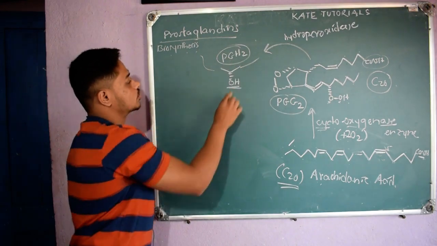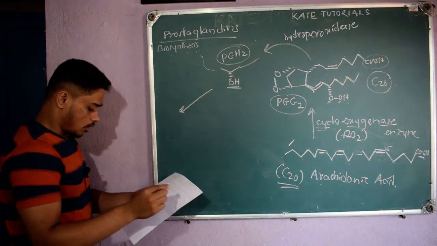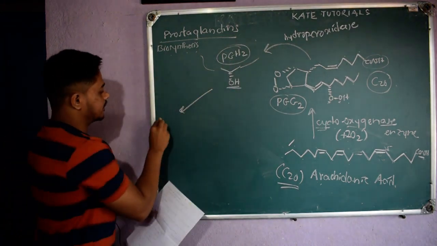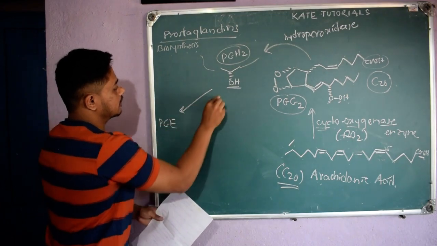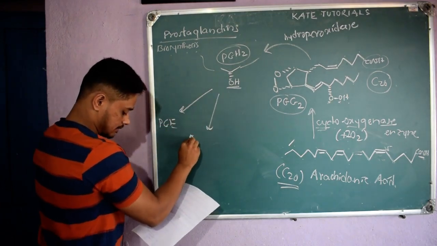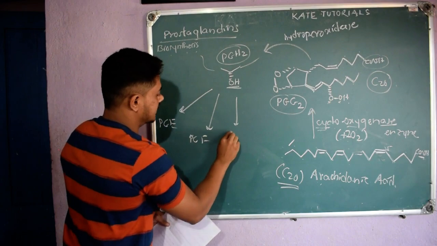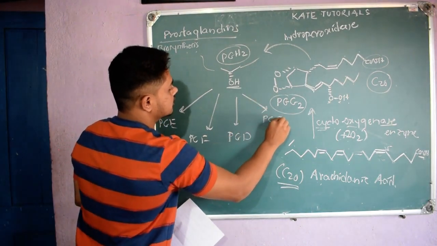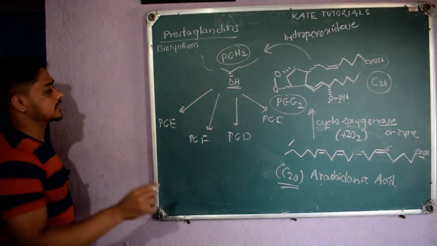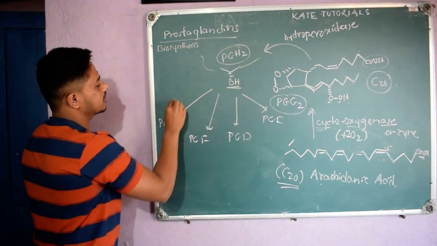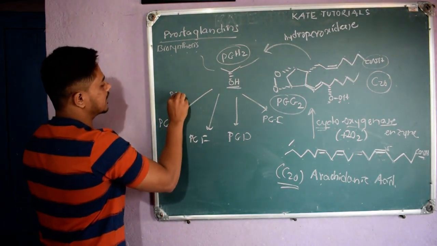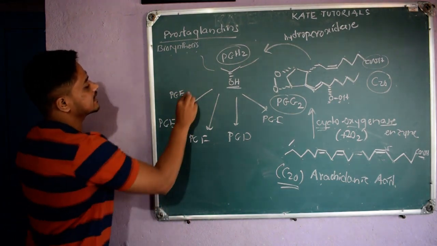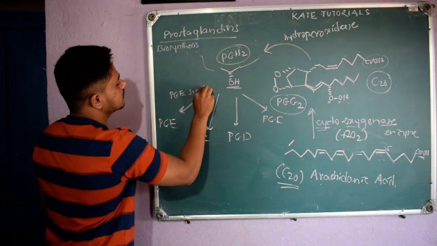From this PGH2 we can generate all the PGs: I can generate PGE, PGF, PGD, PGI, all these things I can generate. Only thing is, to generate PGE there will be enzymes like PGE synthase.